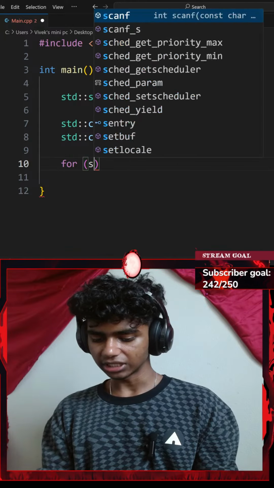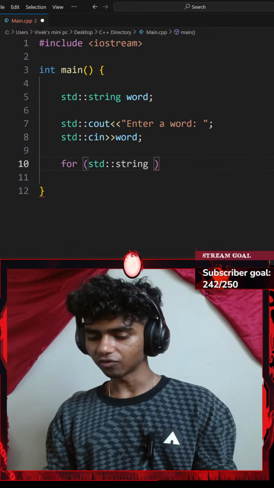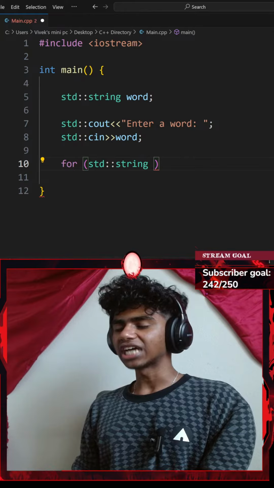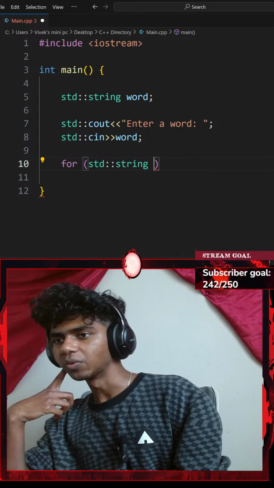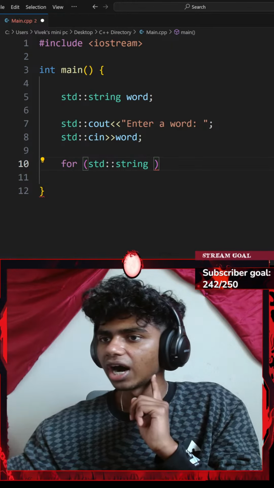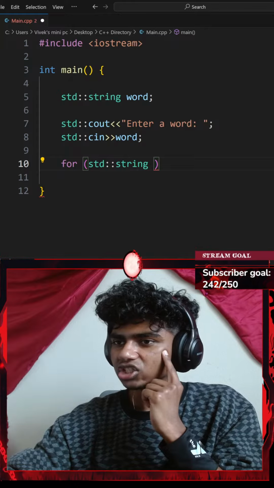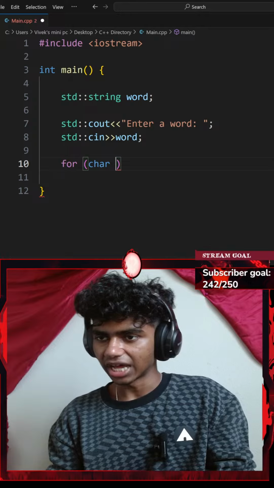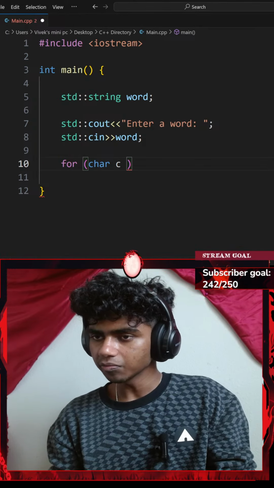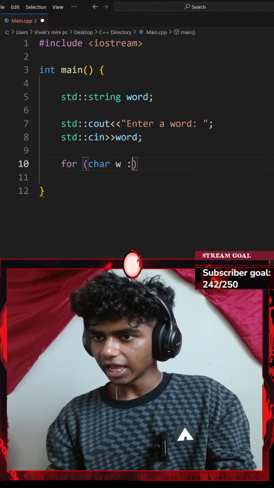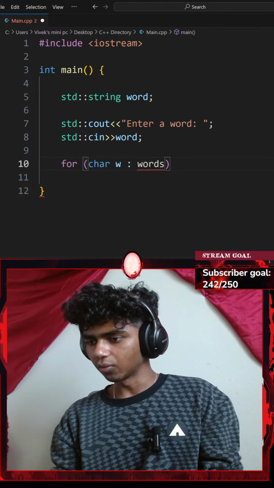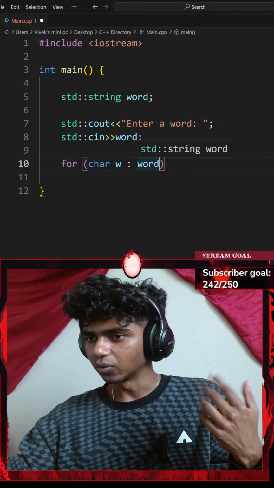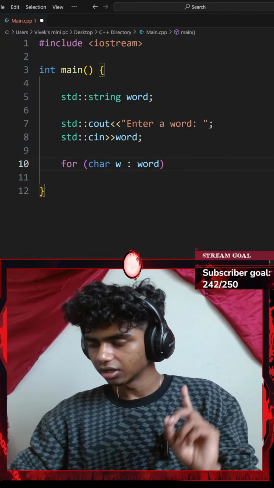So for every standard string of, let's say, honestly, should I go with for every standard string of word? I do want to reverse my word. Okay, so I do know how to reverse a vector. Is it the same with words? So instead of string, I could go with for every character of C, or for W, in my words variable. Okay, for every character of W in my words variable, I want to do something.